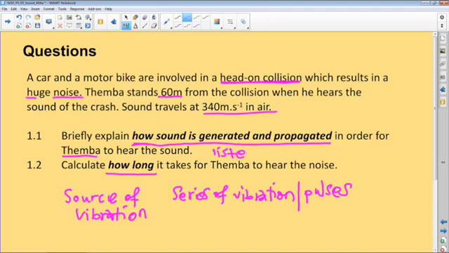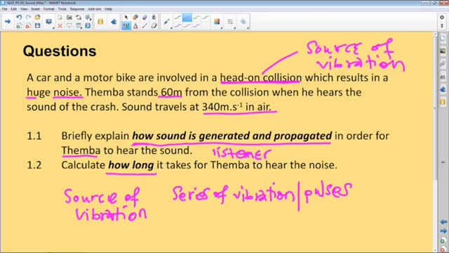Now the air is the medium, and the collision is the source of the vibration. So head-on collision, source of vibration, very key, okay? And then the air is the medium which transmits those compressions and rarefactions in that particular way.